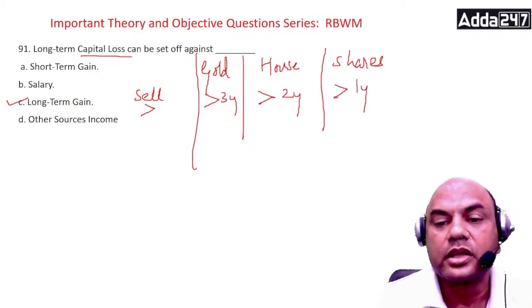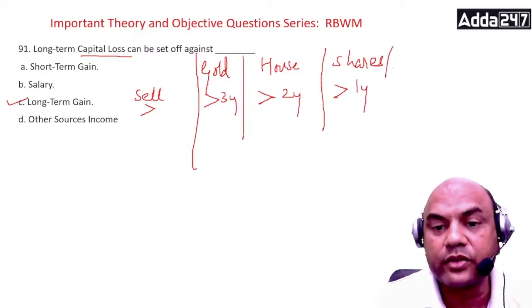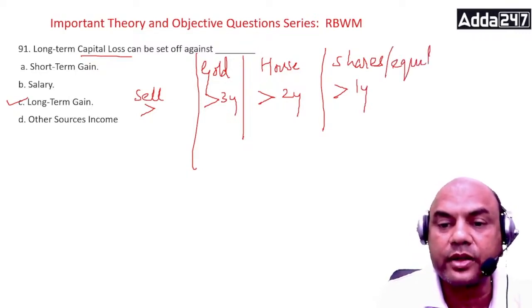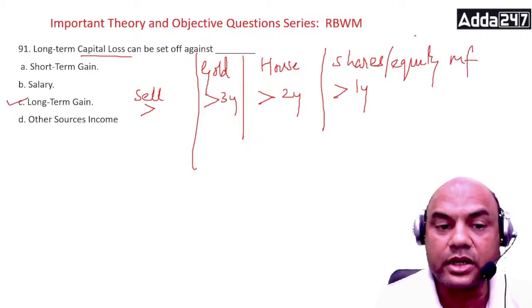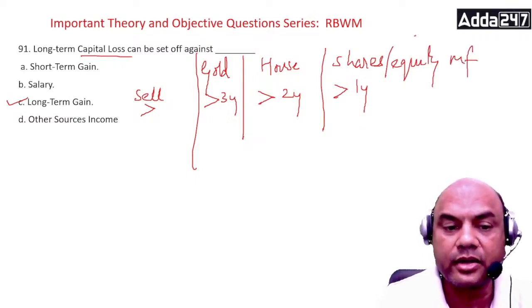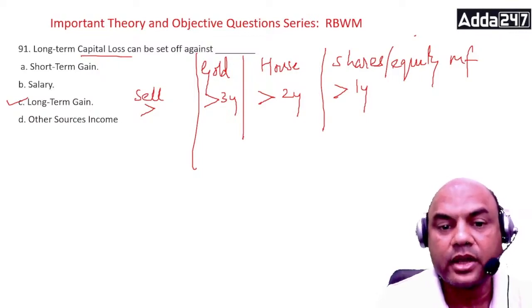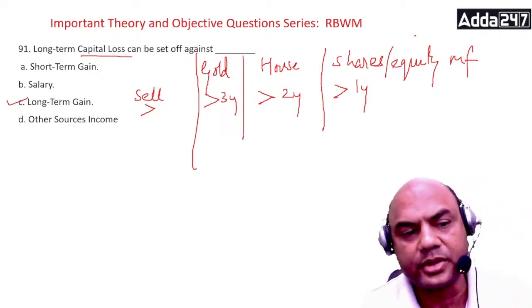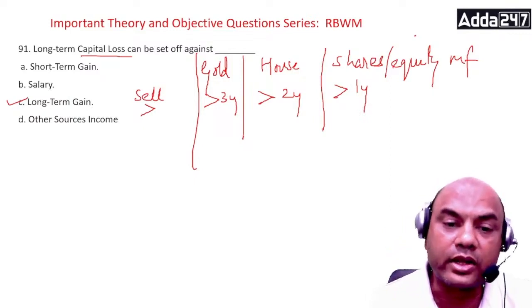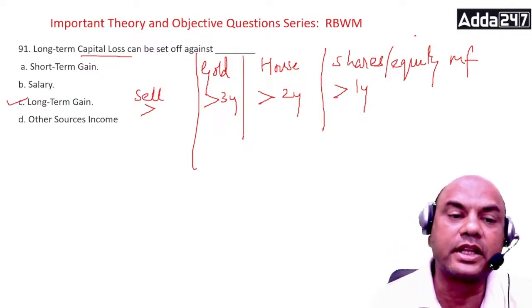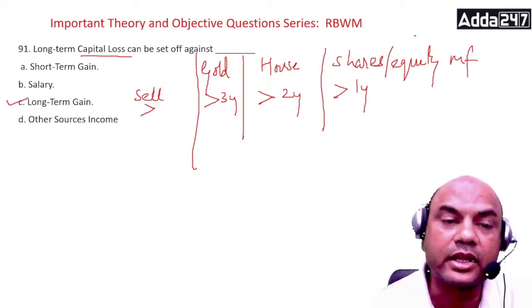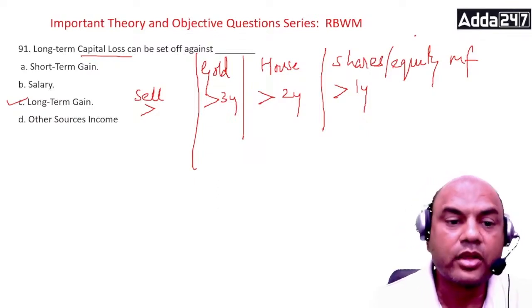Now shares include mutual funds also, specifically equity mutual funds. Debt MF is calculated in gold. Housing is basically 2 years. This is common. So whenever it qualifies for these periods, then only it is called long-term capital gain or loss. What do I mean by gain?